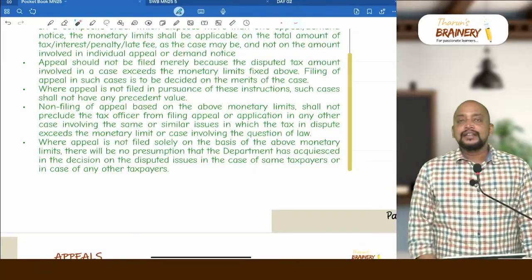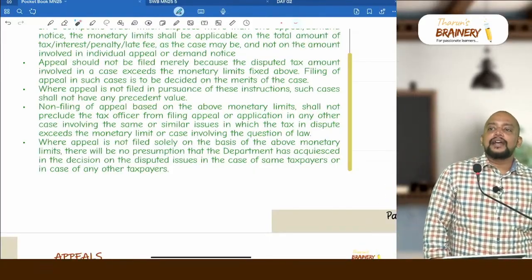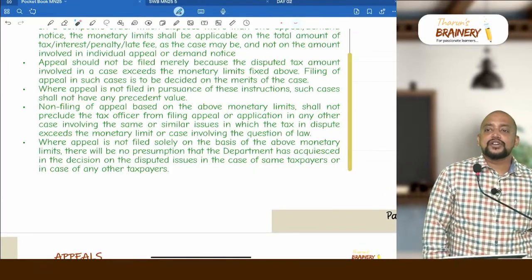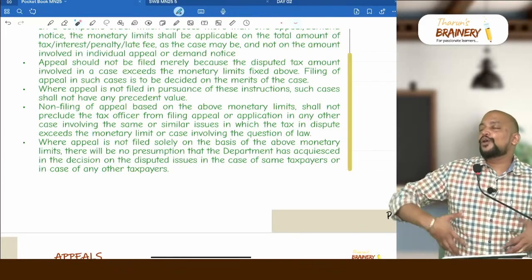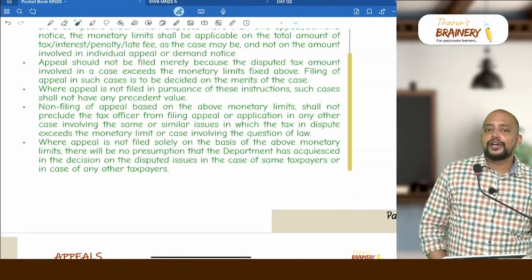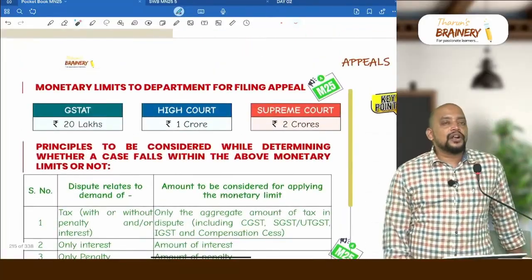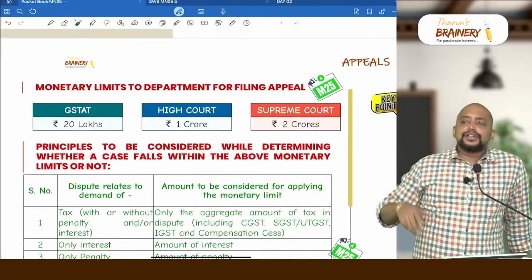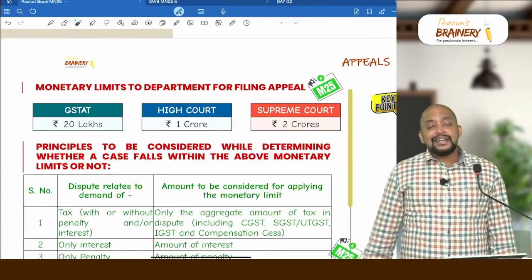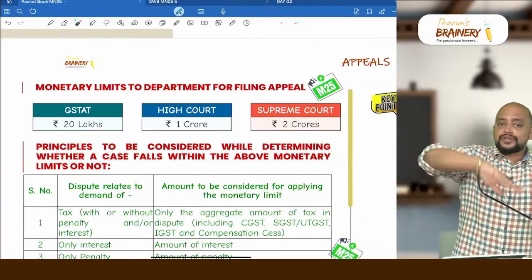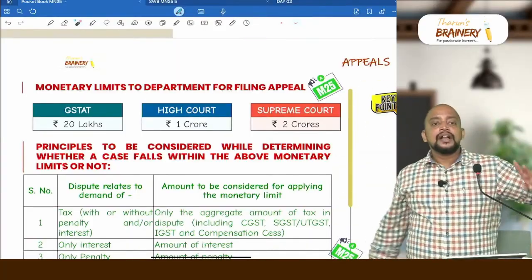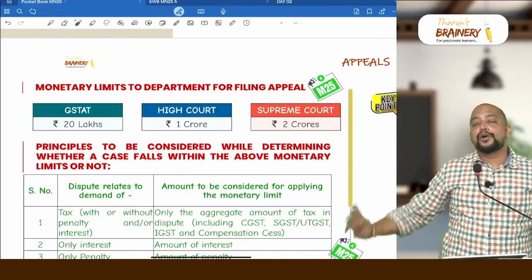For example, there is an order, and in that order, the department is not satisfied with the order, but they could not go for appeal. Why could they not go for appeal? Maybe because of the monetary limit issue. The amount involved is somewhere like 80 lakhs, so they cannot go to High Court. And in another case, same dispute, same issue, and there the tax amount is 1.2 crores.